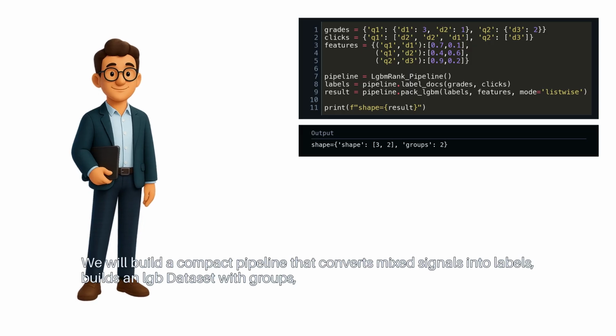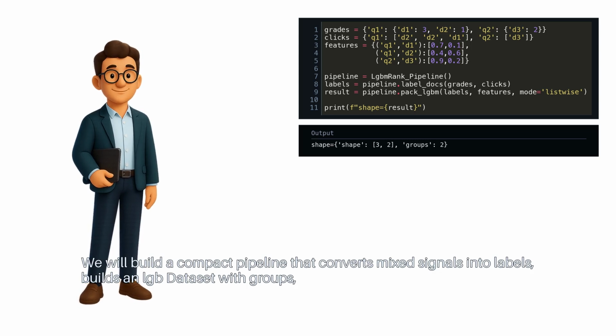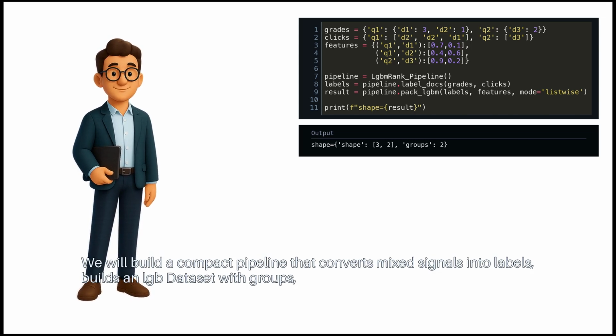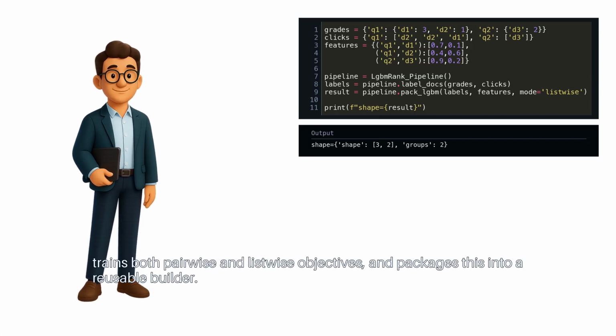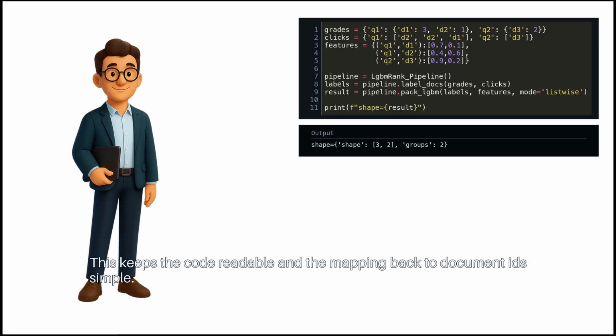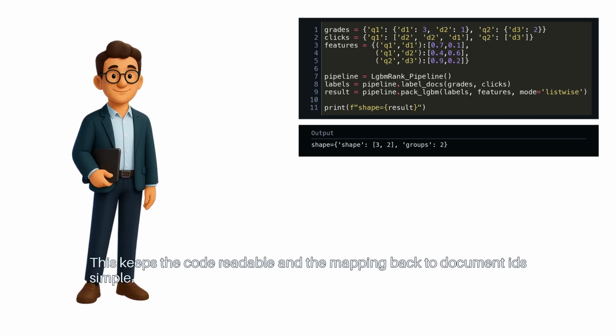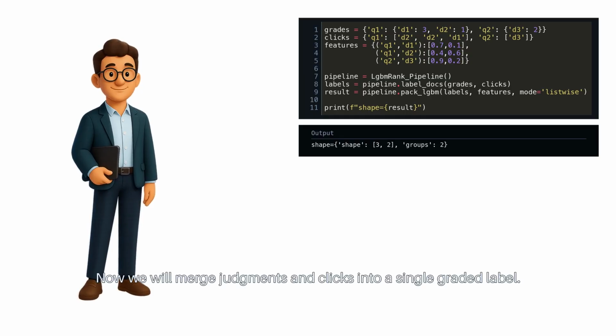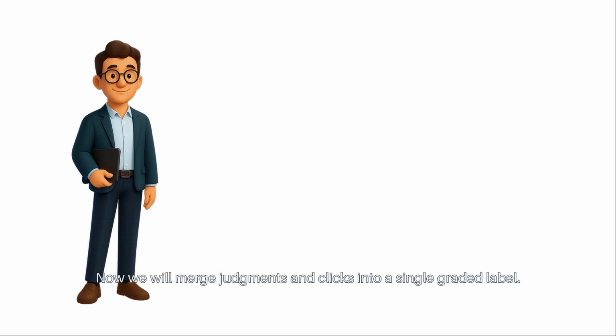We will build a compact pipeline that converts mixed signals into labels, builds an LGB dataset with groups, trains both pairwise and listwise objectives, and packages this into a reusable builder. This keeps the code readable, and the mapping back to document IDs simple. Now we will merge judgments and clicks into a single graded label.